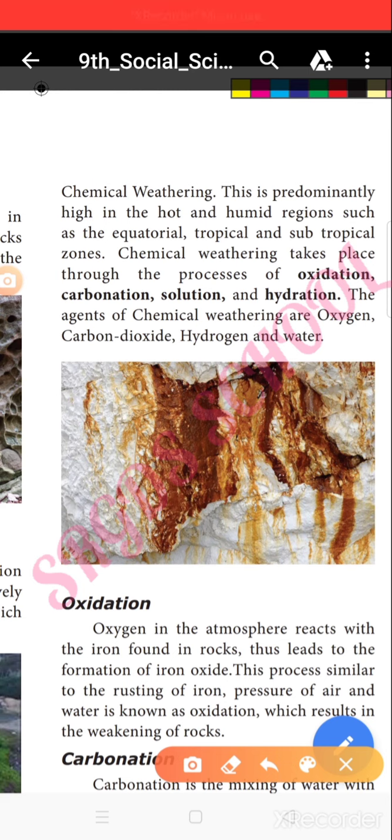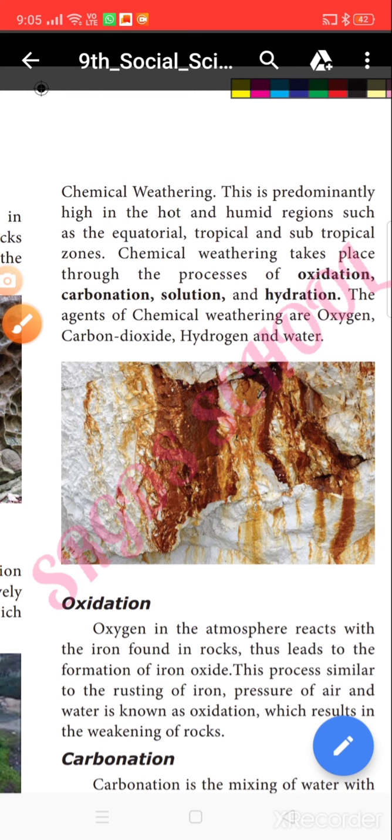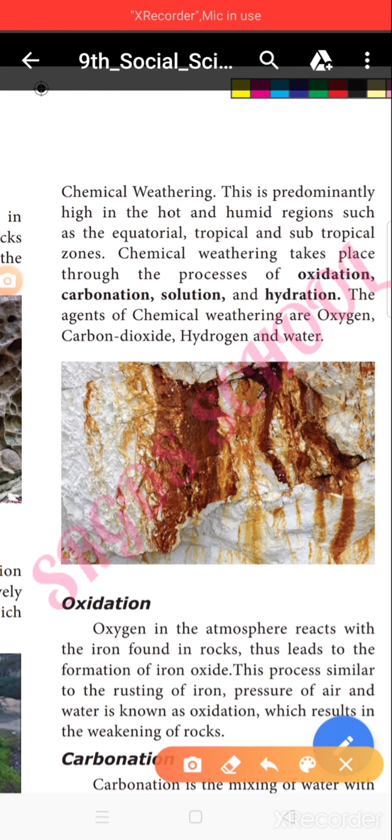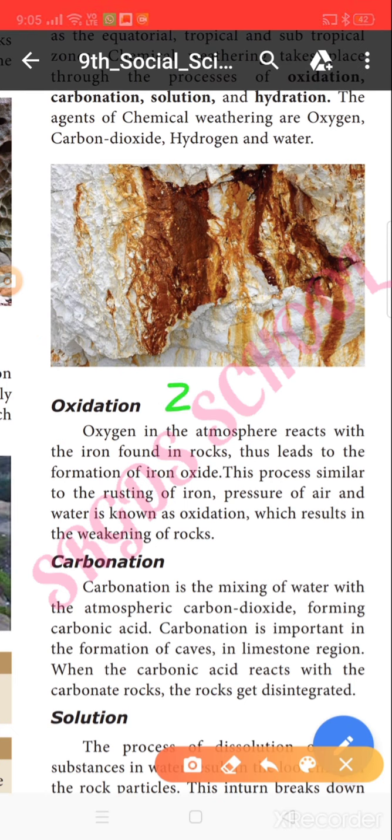See the picture. Here, this is a picture model for the oxidation type of rock. See, there is a red color. That is the iron deposits in the rock. This is caused by the oxidation process in the rocks. Now I will explain what is oxidation. You all know that there is 21% of oxygen in the atmosphere. The oxygen in the atmosphere reacts with iron found in rocks, leading to the formation of iron oxide.